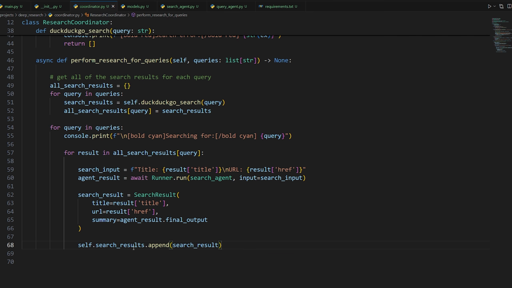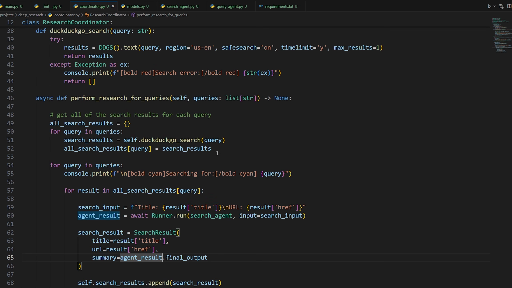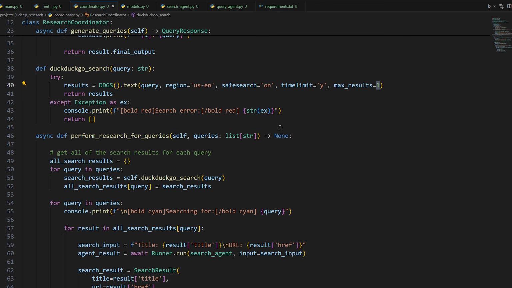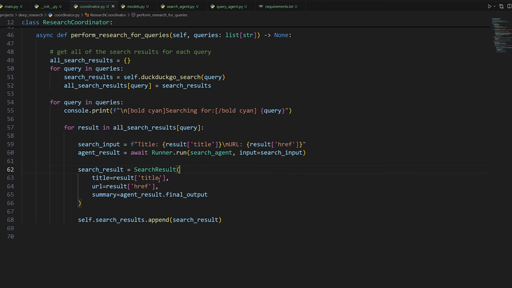Okay, I really hope this is making sense so far. Again, we're just taking each of the queries, getting a URL for each of the queries, or however many you want to grab. And then for every single URL, we're going to send that to the search agent, which is going to summarize it.